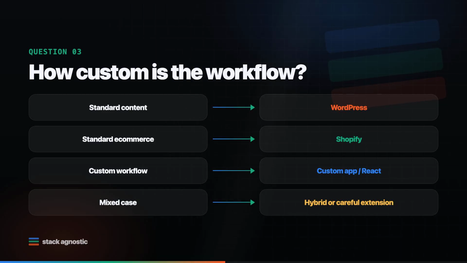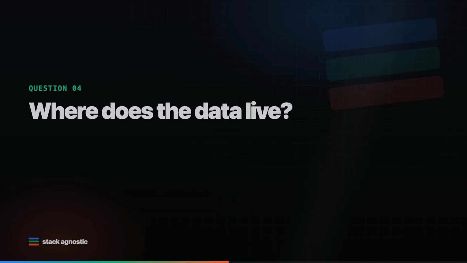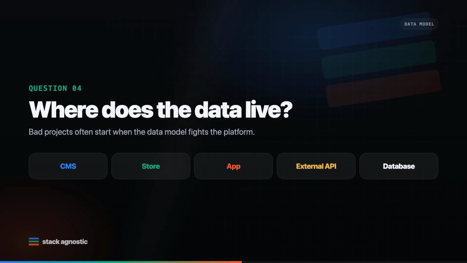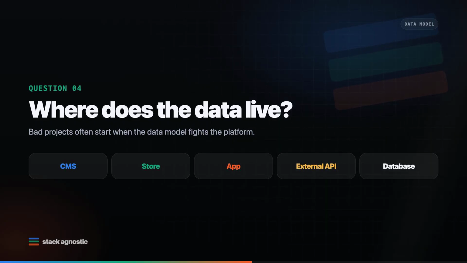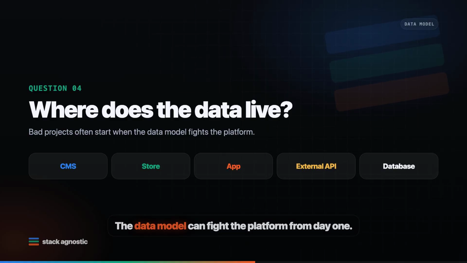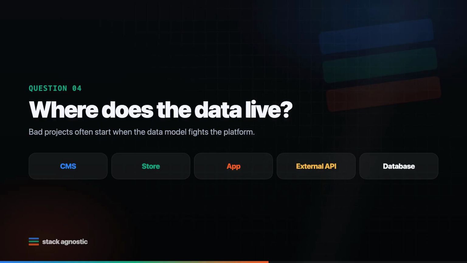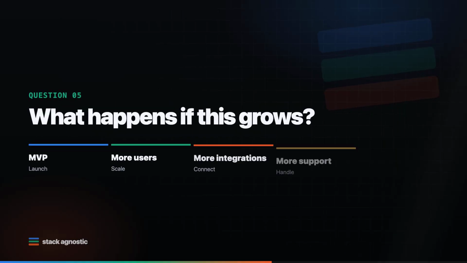Question 4: where does the data live? This matters more than people think. If the important data is content, WordPress has a strong model for that. If the important data is products, orders, inventory, customers, and checkout, Shopify gives you a managed e-commerce data model. If the important data is unique to your product, custom entities, workflows, permissions, analytics, or internal business rules, then a custom database and app architecture may be the cleaner path. A lot of bad projects happen because the data model fights the platform from day one.